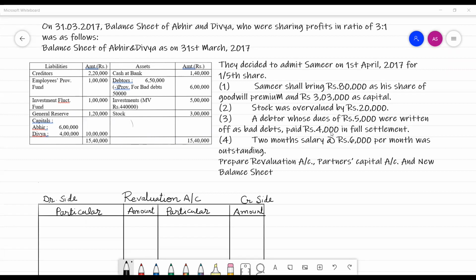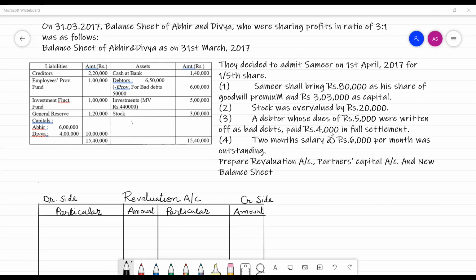3:1 was as follows. On the liability side, we have creditors, employee provident fund, investment fluctuation fund, general reserve, capital of Abhir and Divya. Abhir's capital is 6 lakh and Divya's capital is 4 lakh. On the asset side, we have cash at bank 1,40,000, debtors less provision for bad debts, investment. The book value of investment is 5 lakh, but the market value is 4,40,000, which means we have a loss of 60,000, which would be covered from investment fluctuation fund.